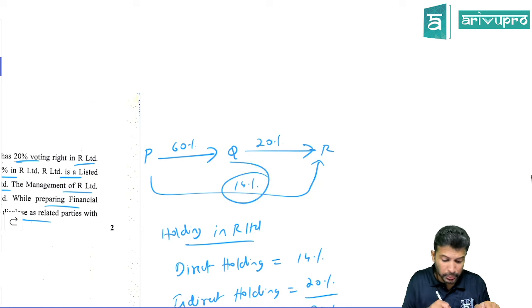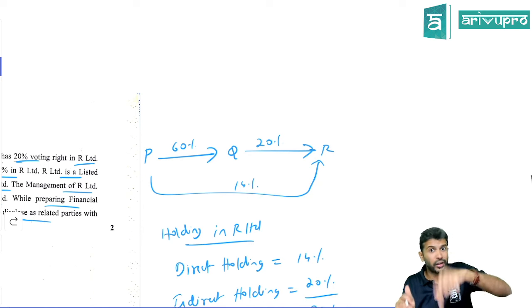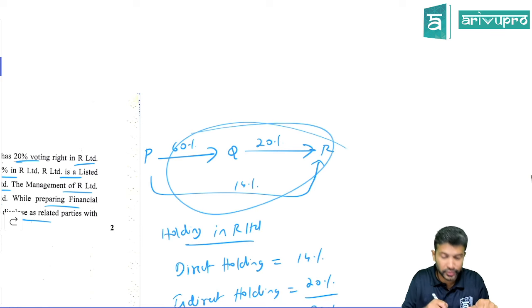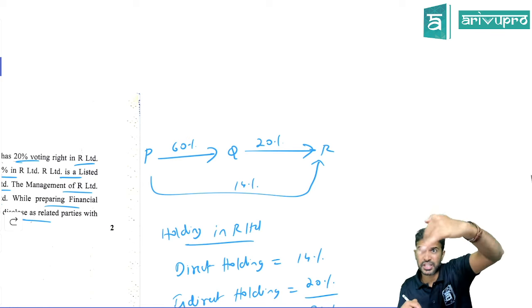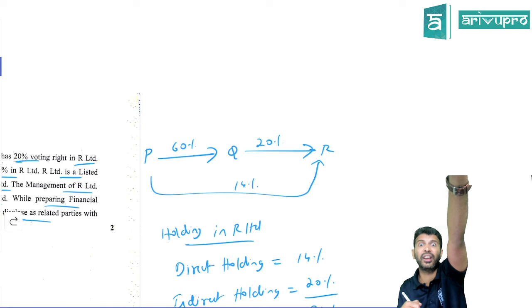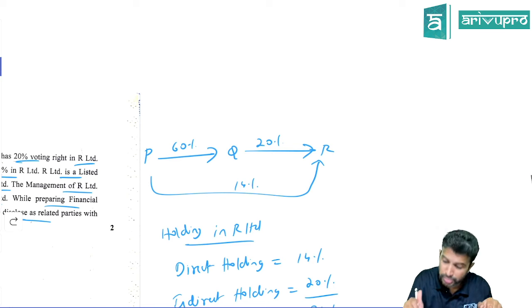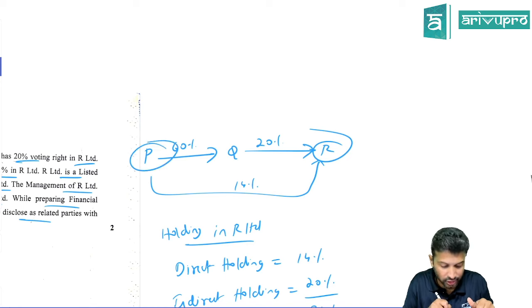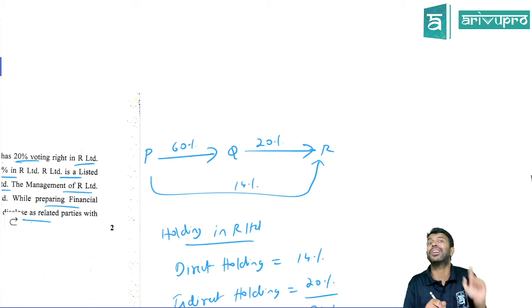So P has only 14%. No, sir, we don't take that. We have already done this in the AS 23 question. Same setup, right? If the graph is like this, we have a subsidiary that has some shareholding in another company, and we also have some direct holding in another company. What do we have to do? To find out whether R Limited is an associate, we take direct holding as well as indirect holding.